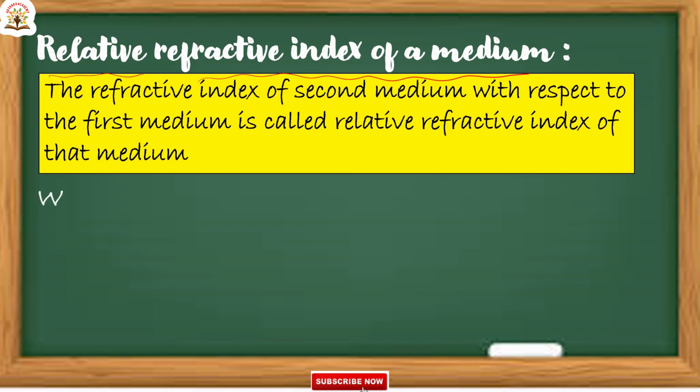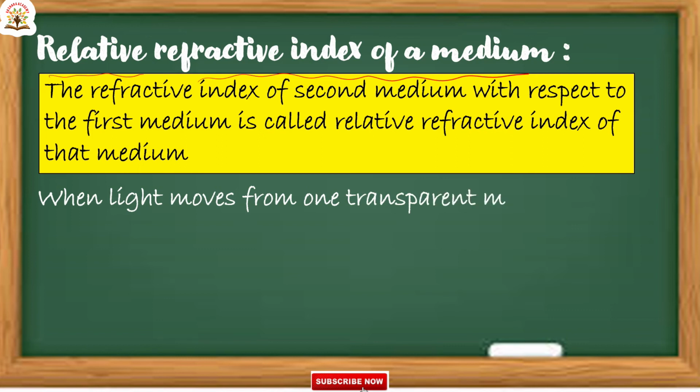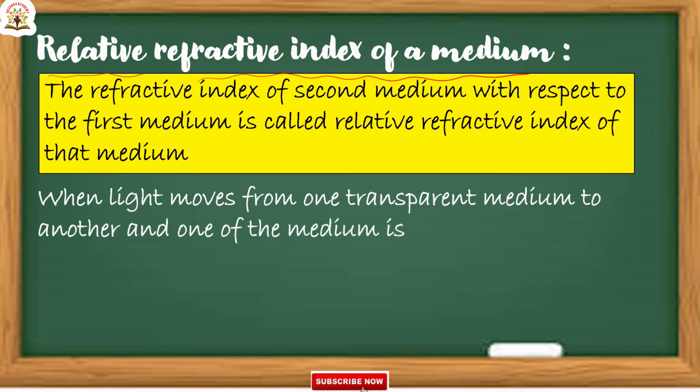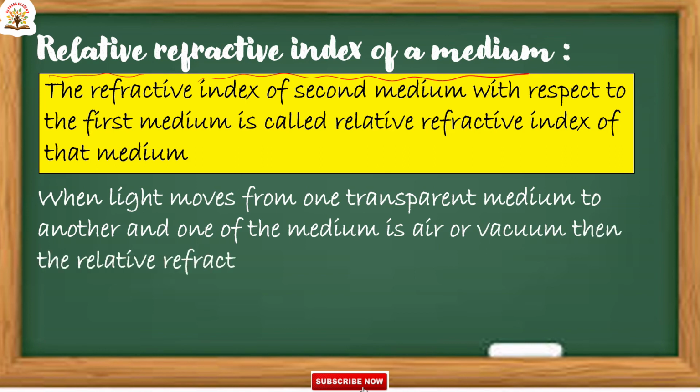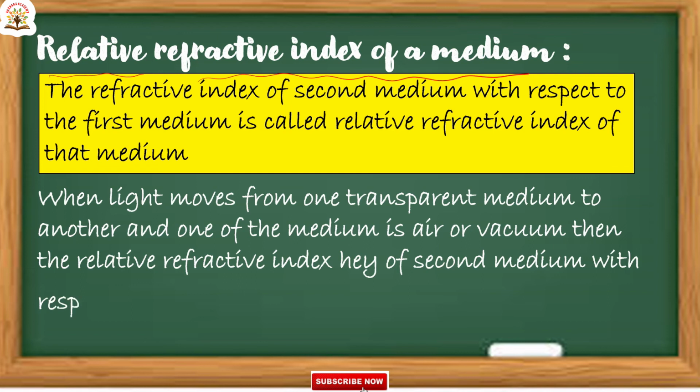Next, when light moves from one transparent medium to another, and one of the media is air or vacuum, then the relative refractive index of the second medium with respect to the first medium is defined as mu 1 2 is equal to 1 by mu 2 1.